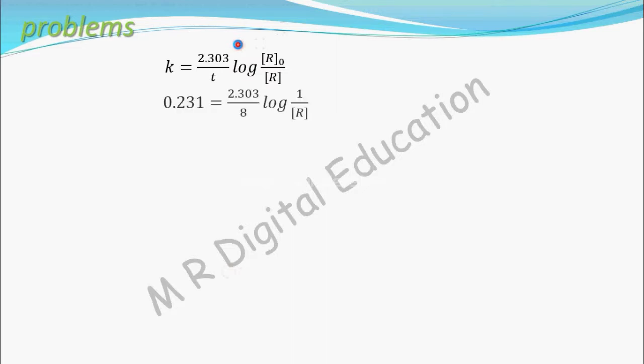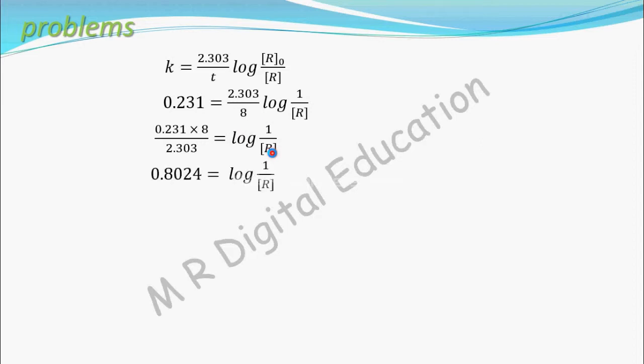I have written the formula once again. K is 0.231, equal to 2.303 by time, which is 8 hours given, into log of R naught, which is 1, by R. We have to find the concentration of R. Now simplify this: take the 8 to this side and take the 2.303 also to this side. What will it become? 0.231 into 8 divided by 2.303 equal to log of 1 by R.